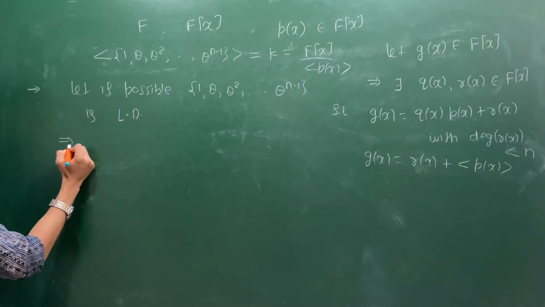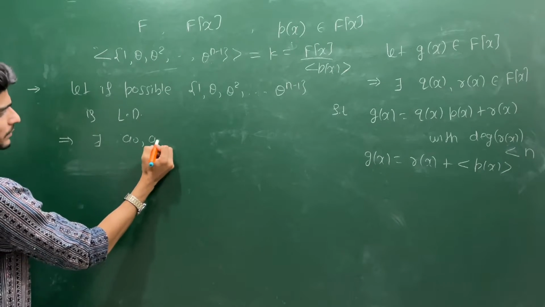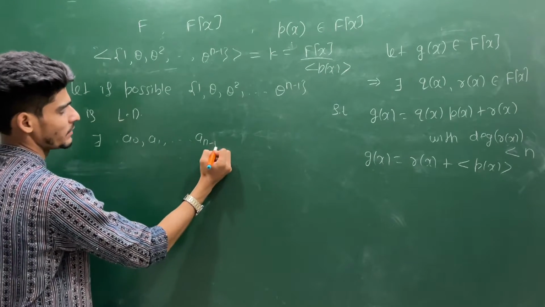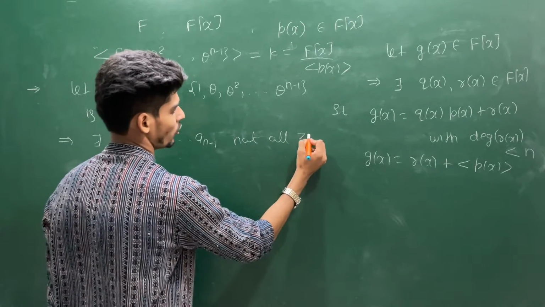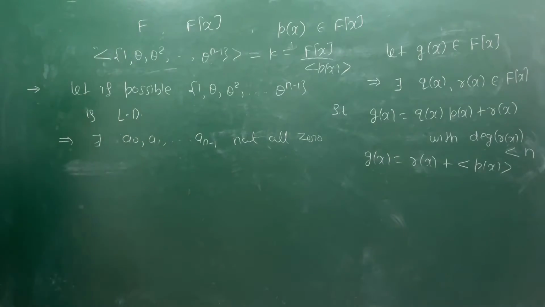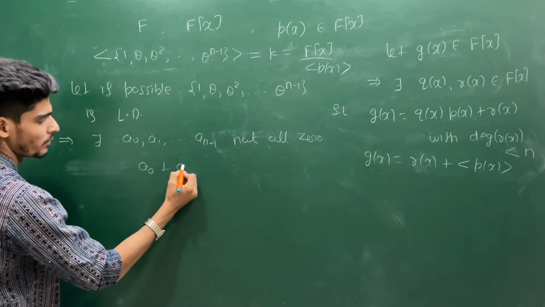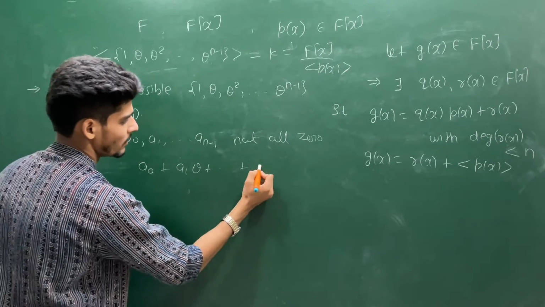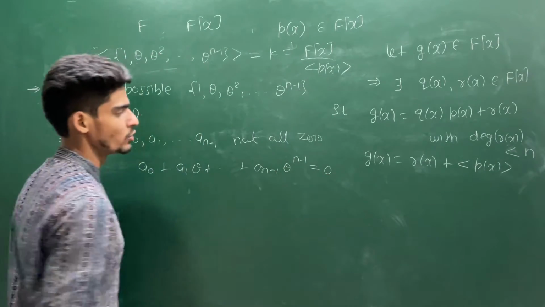Then this will force there exist a0, a1, up to a(n minus 1), not all 0. That means at least one of them is non-zero. So they must have some non-trivial linear combination, that is a0 plus a1 theta plus up to a(n minus 1) theta to the power n minus 1 is 0.